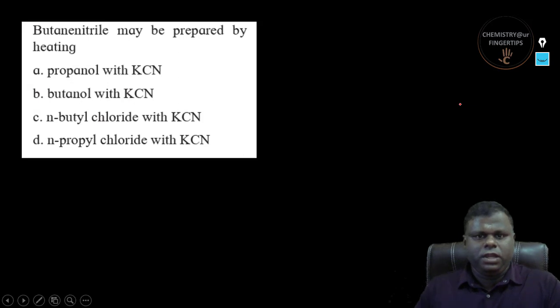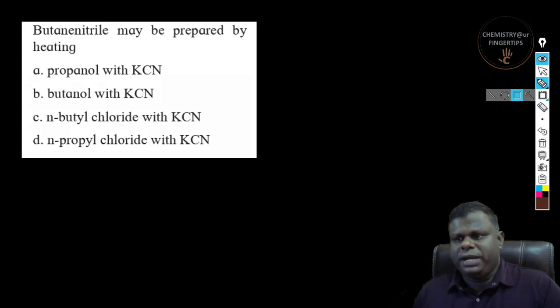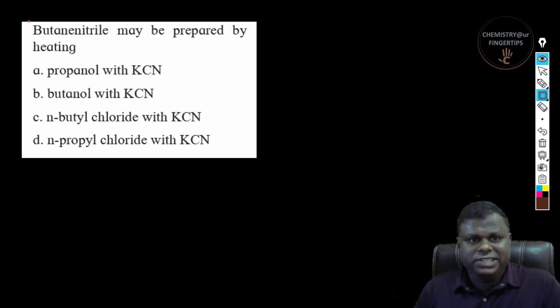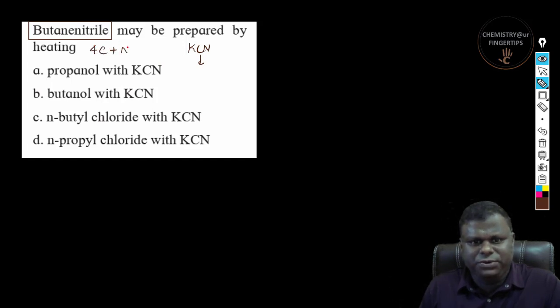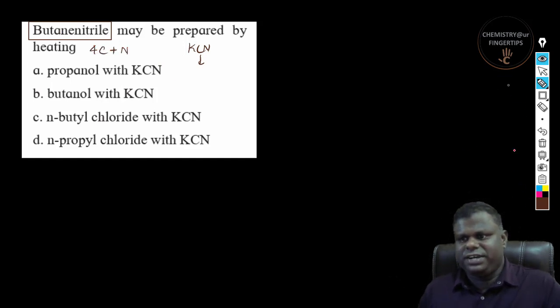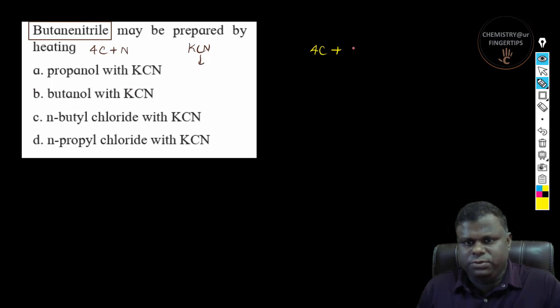So butane nitrile could be prepared by using what? Okay, now the first important part, it's a nitrile, right? So if you could see here, this nitrile can be prepared using cyanide. Now this cyanide contains 1 carbon. Butane nitrile means there has to be 4 carbon plus 1 nitrogen, right? So now let's try to solve this. Pretty much easy to understand. So butane nitrile means 4 carbon plus nitrogen, right?